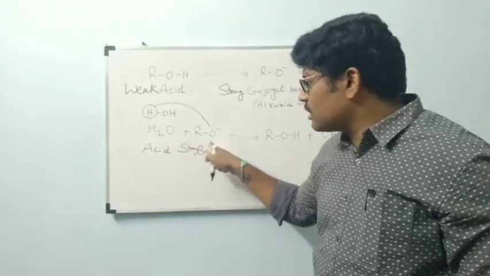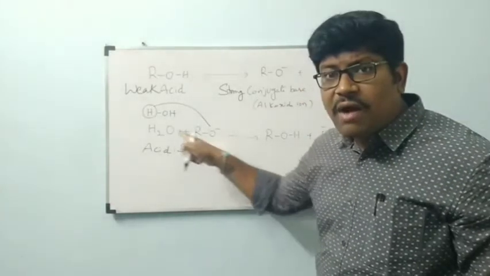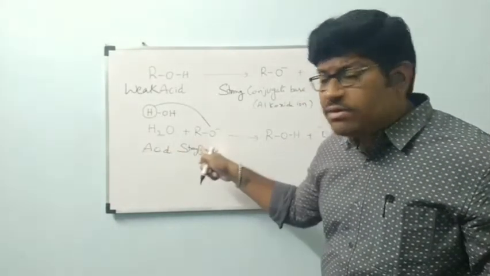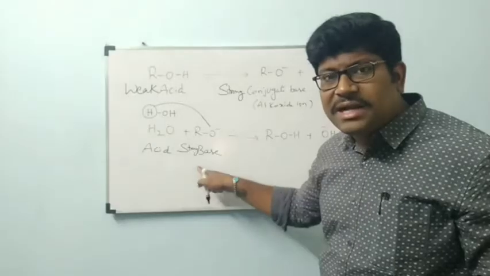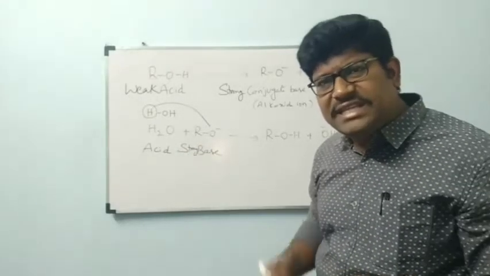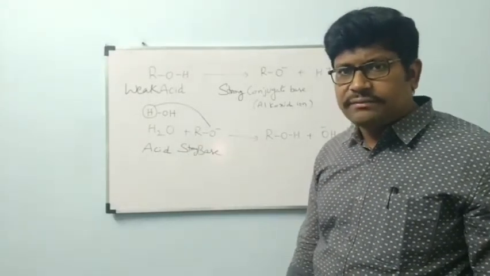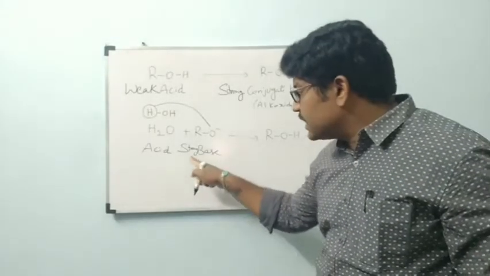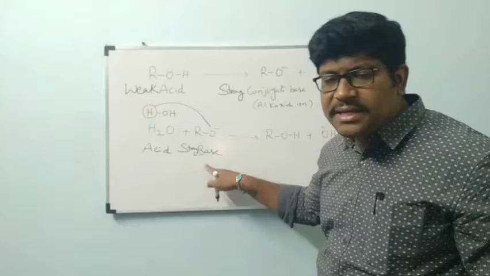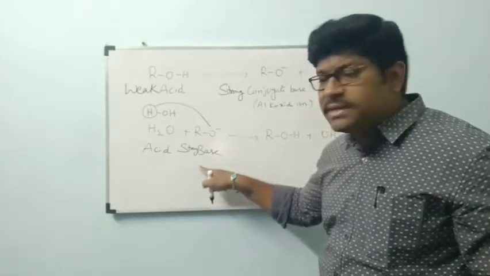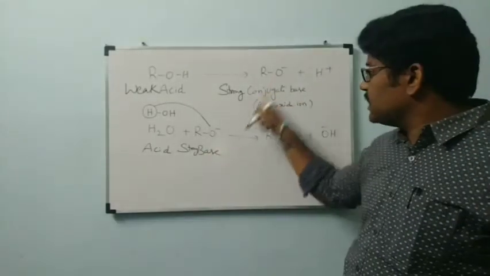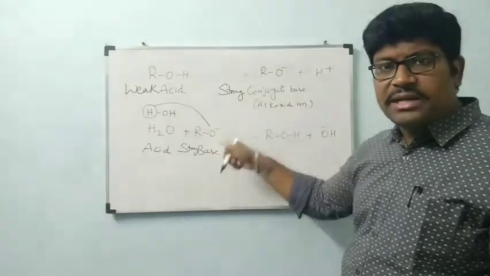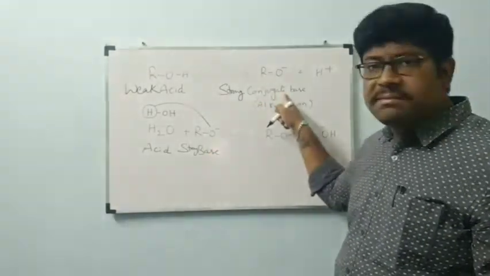Between water and this RO minus, water is acting like an acid, RO minus is acting like a strong base, because it will accept the proton very easily from water. In this condition, it is acting like a strong base. If this is a strong base, this is nothing but a strong conjugate base, because both are the same. RO minus is a strong conjugate base.